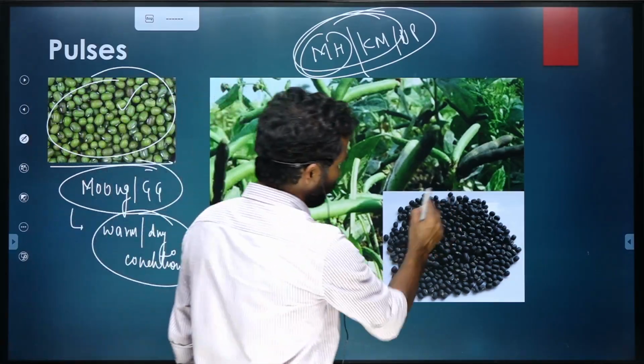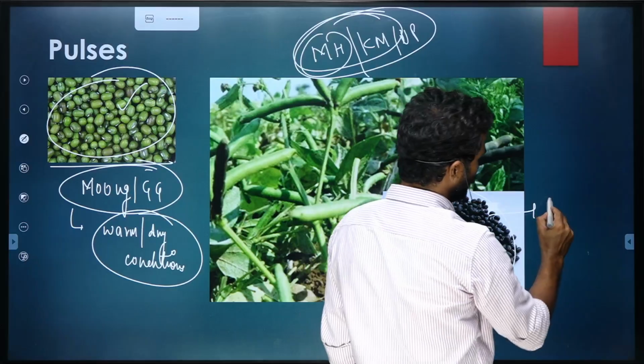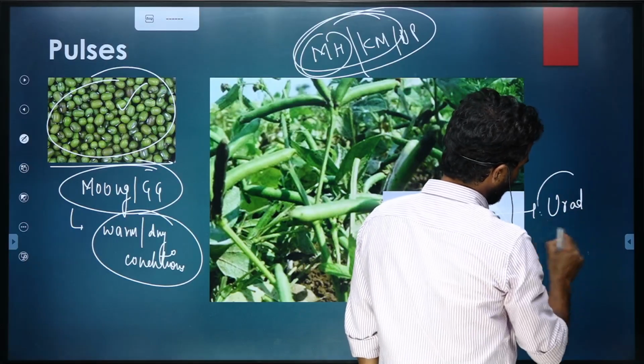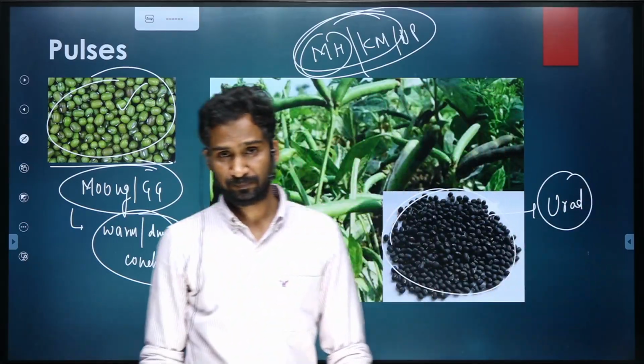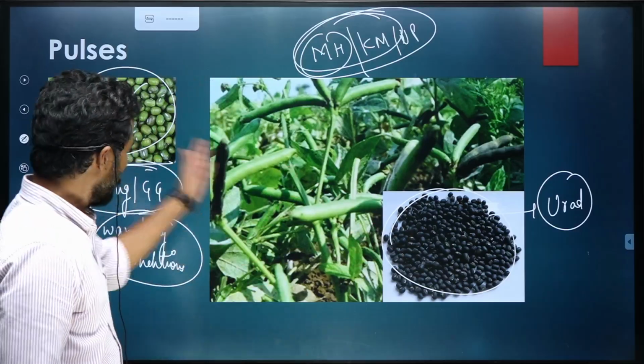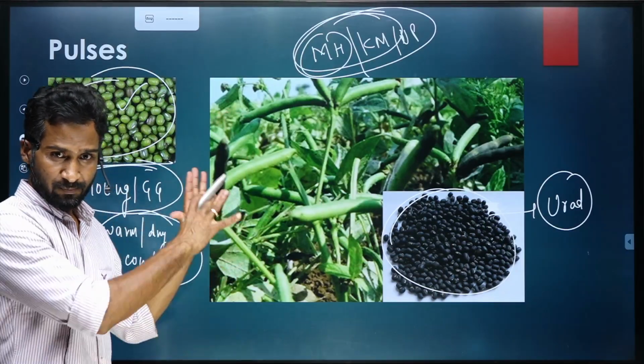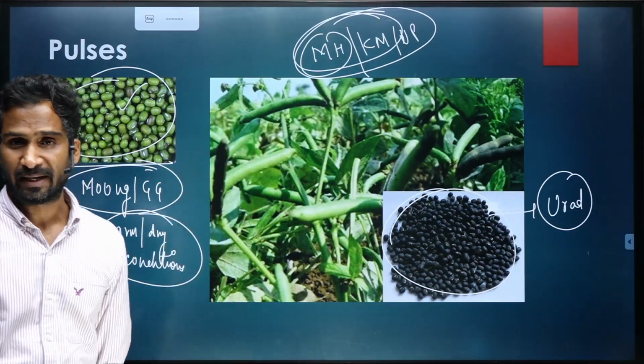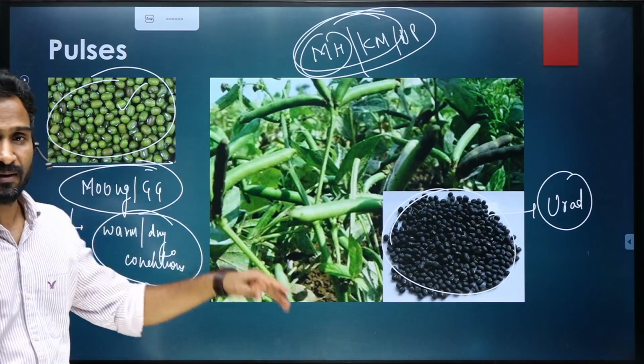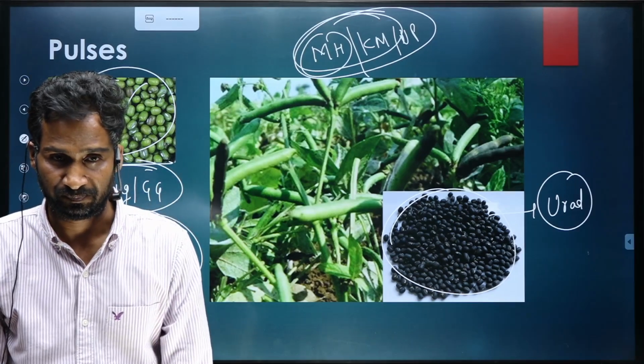Now coming to black gram, which is also called urad. So it is grown with moong only. More or less the same climatic conditions it needs, the warm and dry climatic conditions.